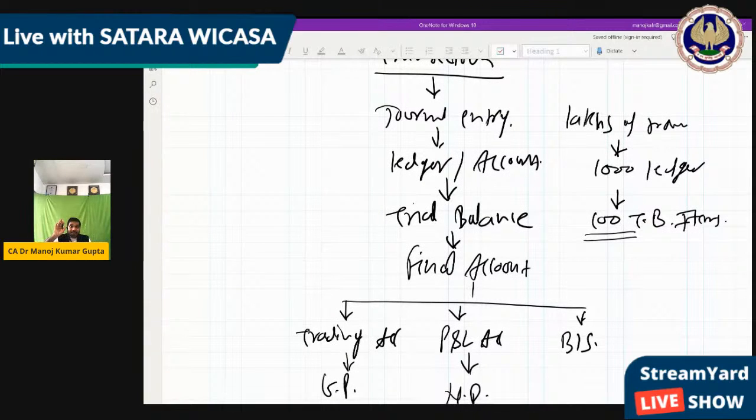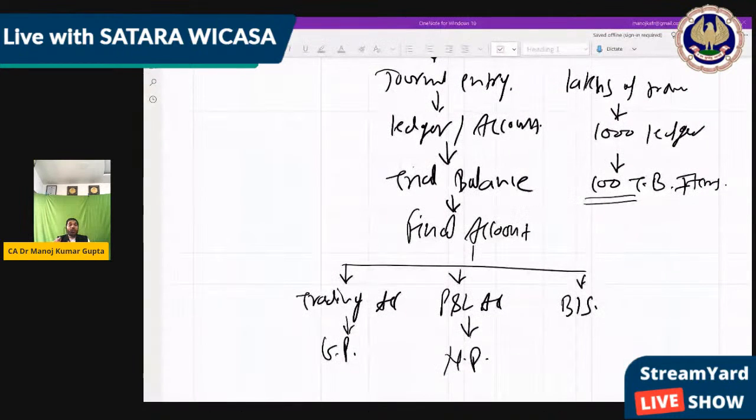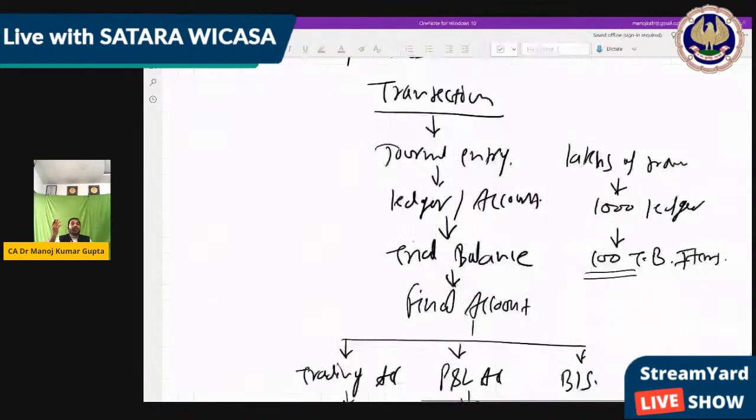Means when he wants to know the profit, that profit is 10,000 crore, but he thinks, no, my profit should be more. So what he can do is check why my net profit is this much. He can go in reverse and find a single transaction which took place maybe at the beginning of the year.